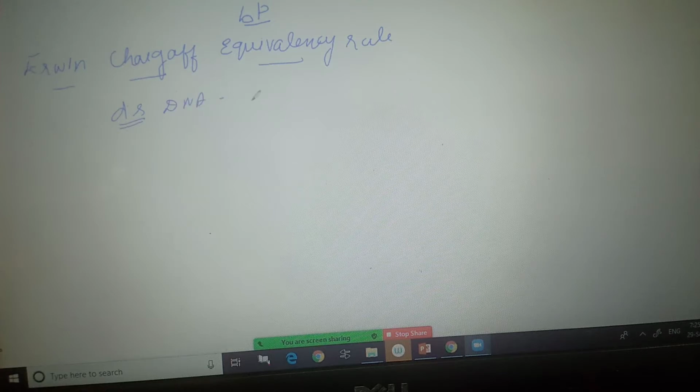Now, the amount of purine is equivalent to the amount of pyrimidine. According to the base pair rule, the amount of purine is equivalent to the amount of pyrimidine. Adenine and guanine are purines, which are equivalent to thymine and cytosine. So A plus G by T plus C equals 1.